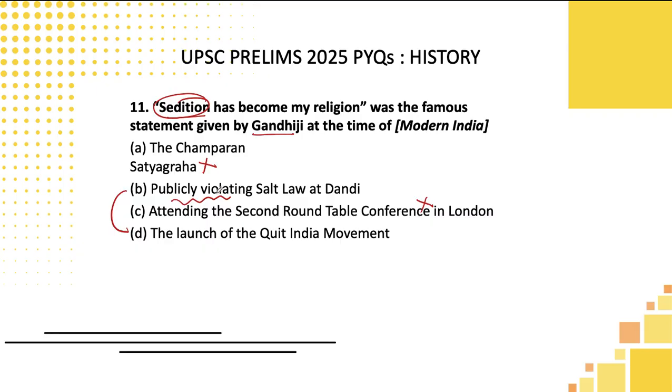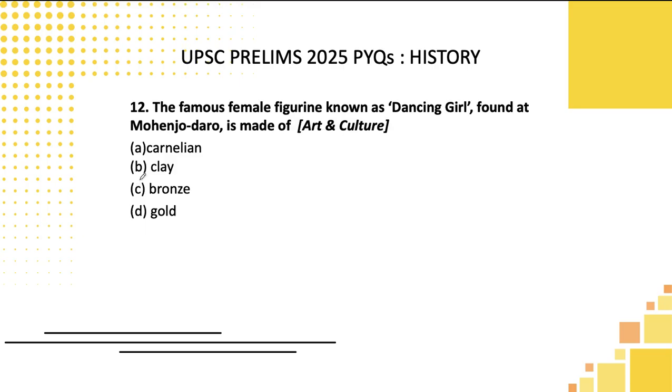That time, you would have used this kind of words rather than Quit India movement, which is in the very latter stage. So what I will be suggesting is you can go for between option B and D, but option B comes very close to the answer, students. Let's move to the next one.